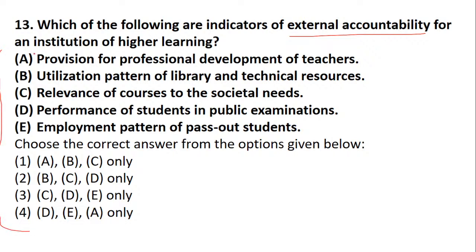Let's see one by one. Provision for professional development of teachers, utilization pattern of library and technical resources, relevance of courses to the societal needs, performance of students in public examination, and employment pattern of pass out students. So what comes under the indicators of external accountability for the institutes of higher learning? So remember, one is based on characteristics, one is based on indicators. So you should be able to answer them.